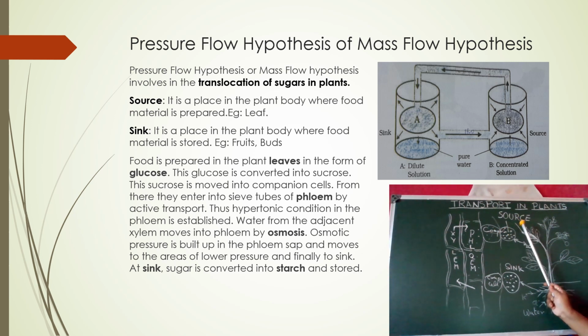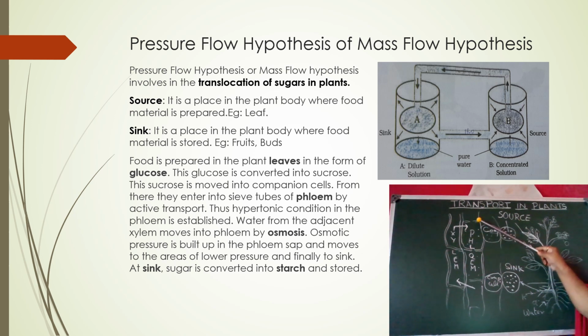Due to the condition occurring in the leaf cells, the sucrose is transported to the phloem tissue, from the companion cells to the sieve tubes. Then some hydrostatic pressure is created by the water pressure, and along with the osmotic pressure, a lot of high pressure is created here.